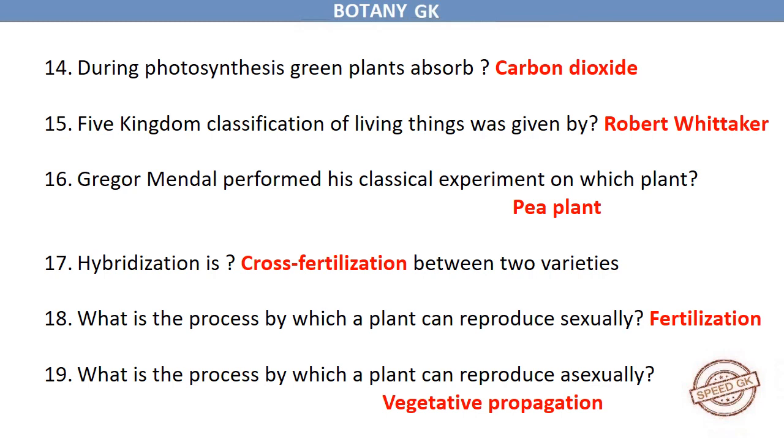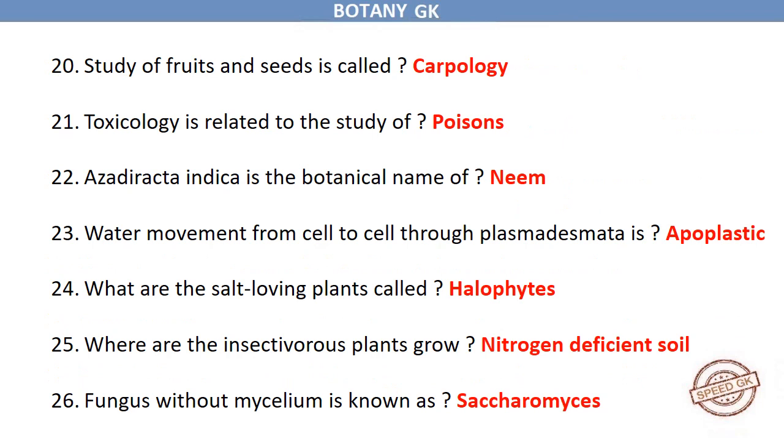Gregor Mendel performed his classical experiment on which plant? Pea plant. Hybridization is cross-fertilization between two varieties. What is the process by which a plant can reproduce sexually? Fertilization. What is the process by which a plant can reproduce asexually? Vegetative propagation. Study of fruits and seeds is called carpology.